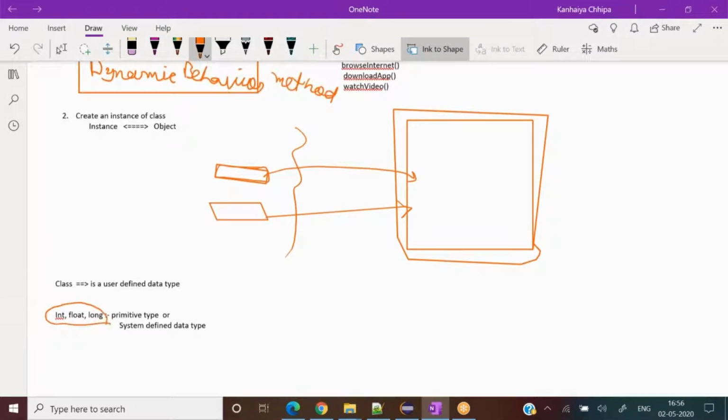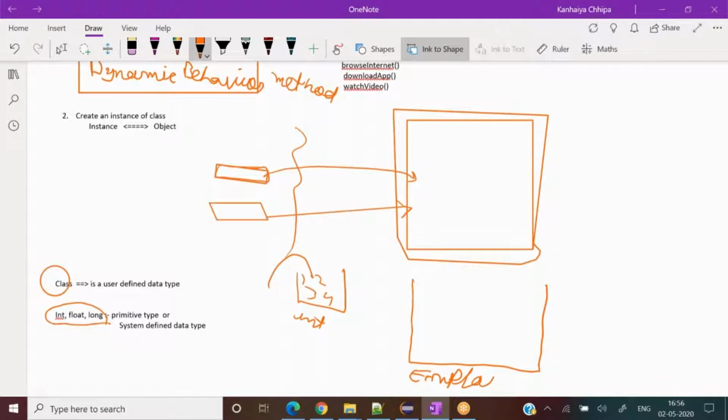Why am I saying this? That int would have an integer value only, like 1, 2, 3, 4. Now why am I saying a class is a user data type? Like you and me, we have created that class Employee, correct or not? It will have some employees only inside it with its capabilities. A pool of employees we can create inside this. So this is also a data type which will only hold employees.